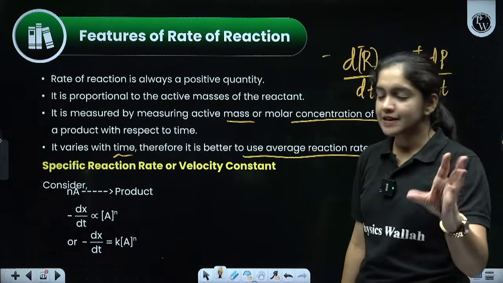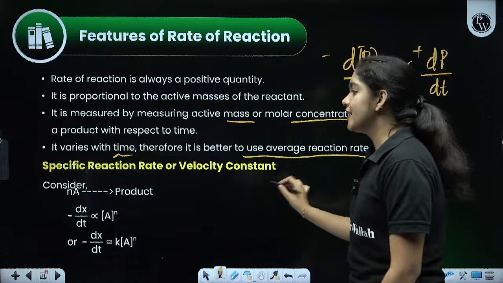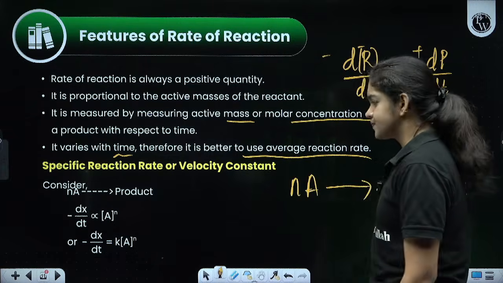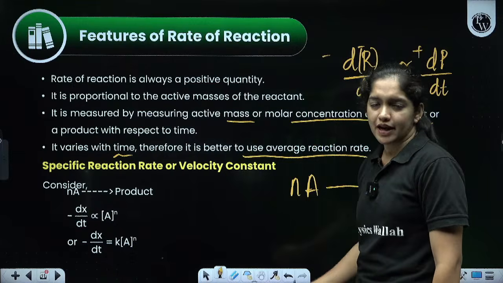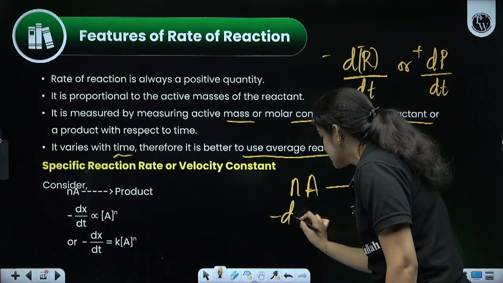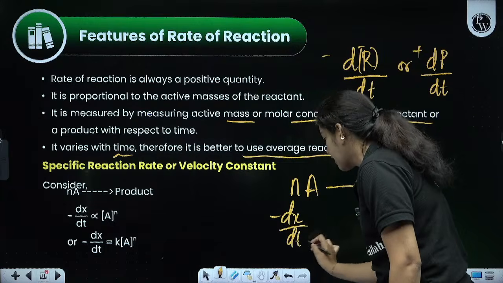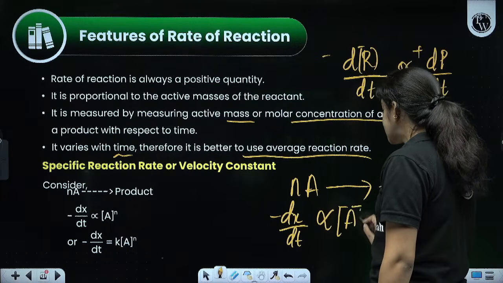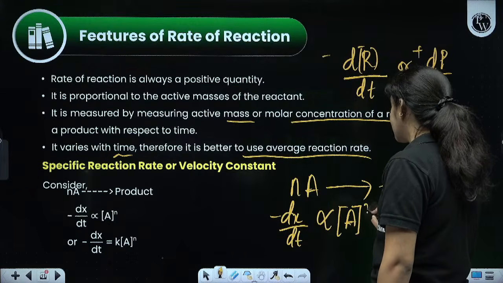Consider just an example. An equation is given. nA gives product. nA is changing into product. So, what will be the rate of the reaction? We can write minus dx by dt. The average rate is directly proportional to the concentration of the reactant raised to n.